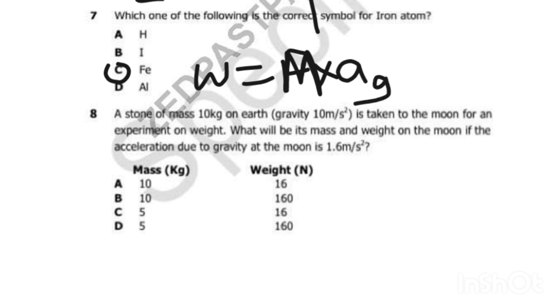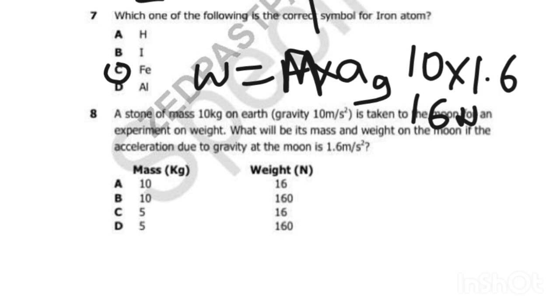This is how weight is calculated. So we have a mass of 10 multiplied by the gravity on the moon, 1.6. So what can be the weight? It's 16 newtons.